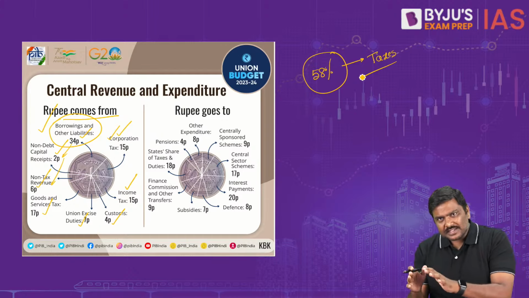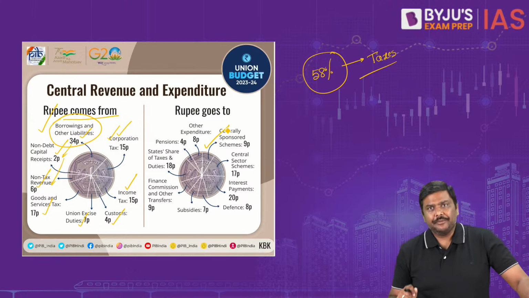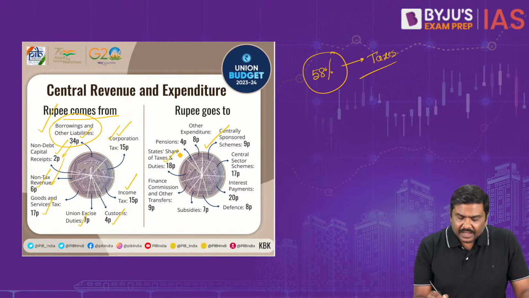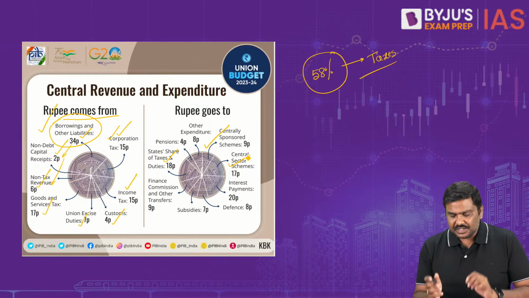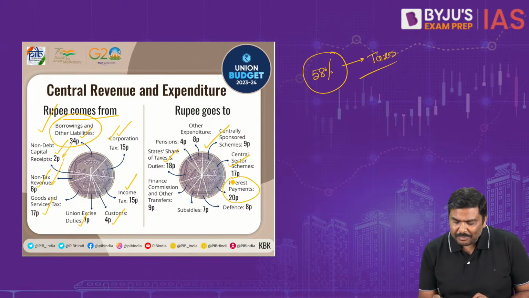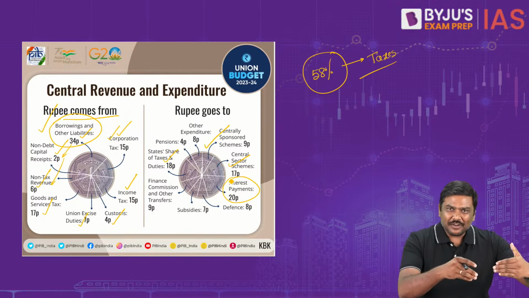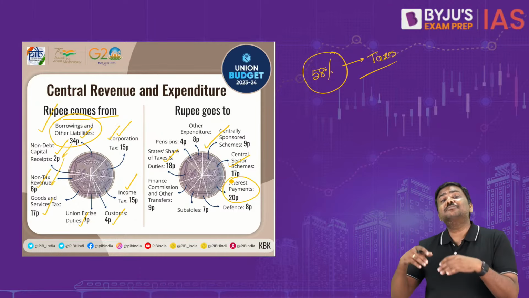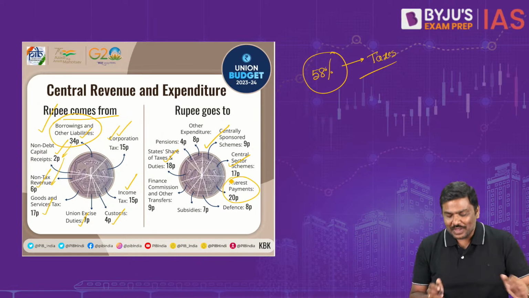And equally on the other side also, please have a look at it. Where does the government spend the money? It will basically spend the money in the form of these expenditures. The most important expenditures are interest payments. Remember this, yesterday also I told you, if the debt goes very high, if the fiscal deficit is very high, the interest burden becomes higher, etc. We have made a discussion on this yesterday also.